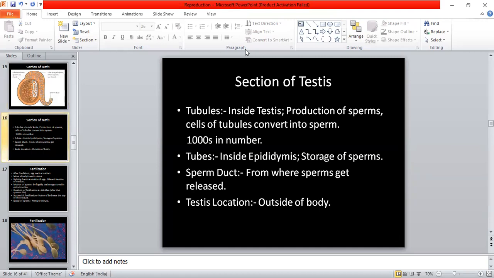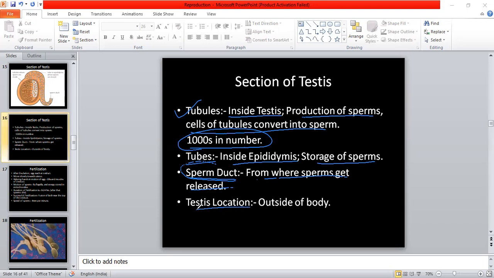Section of testis, in which we can see tubules. हमने देखा tubules are present inside the testes and are responsible for production of sperm. And cells of tubules convert into sperm, thousands in number at a time. Now the tubes present inside the epididymis are responsible for storage of sperm. Now sperm ducts are the ducts from where sperms get released outside the body, or we can say outside the testis.